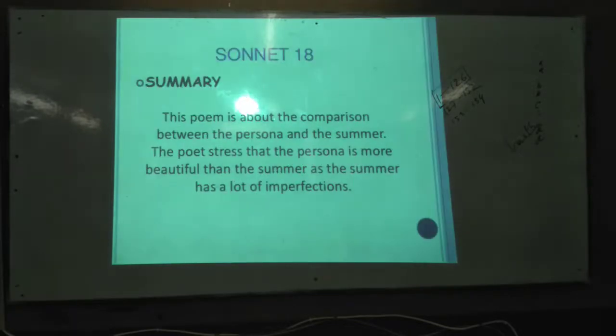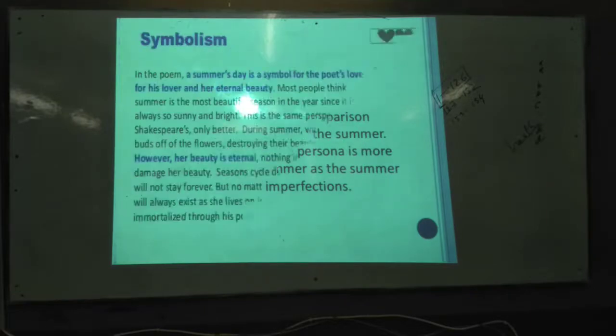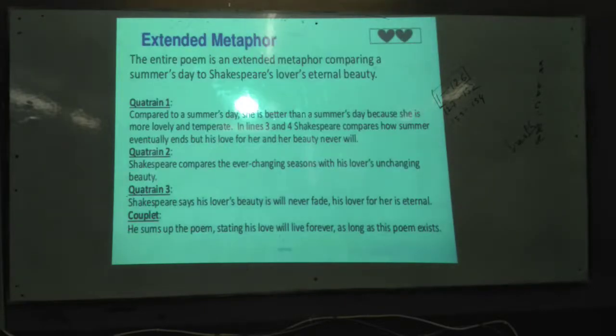And the main theme of the poem, the summary, is given here, as well as the symbolism. So, extended metaphor. Remember that already. Someone has mentioned that the very first line is a rhetorical question, and at the same time it's a metaphor as well. Here he tries to compare himself, his friend or someone else with the summer's day. And remember, not only that, the whole poem is a metaphor. That's why it is called an extended metaphor. In quatrain 1, quatrain 2, quatrain 3 and couplet, everywhere you will see the metaphor. That's why the whole poem is a metaphorical poem, an extended metaphor.